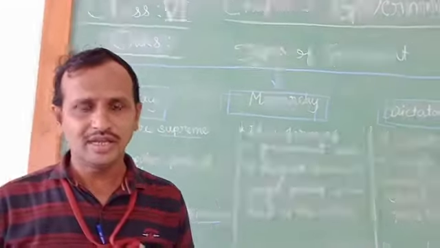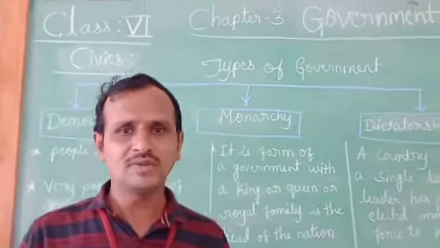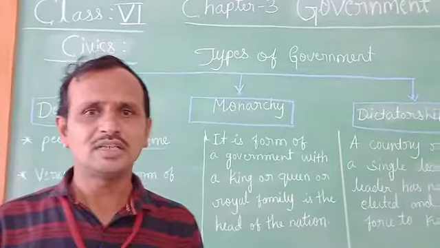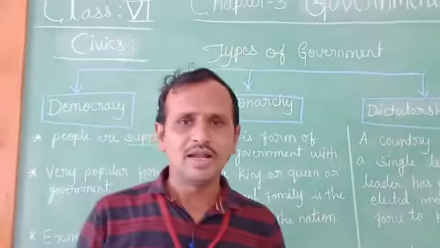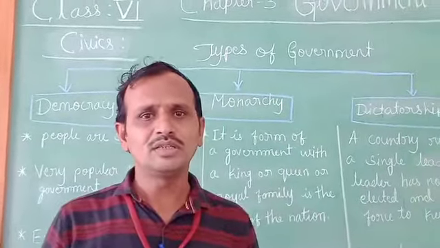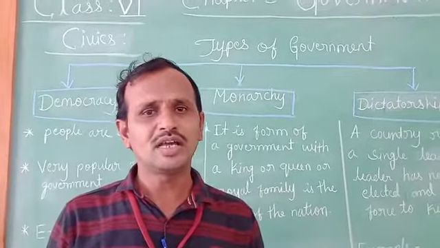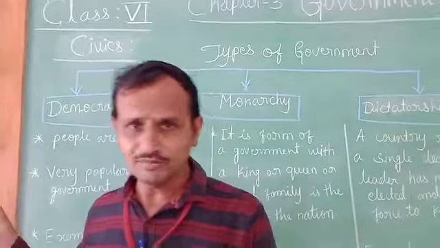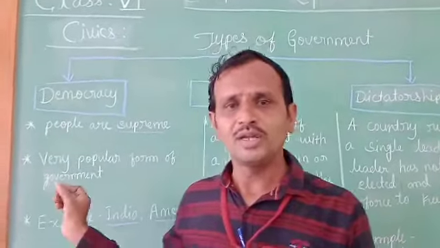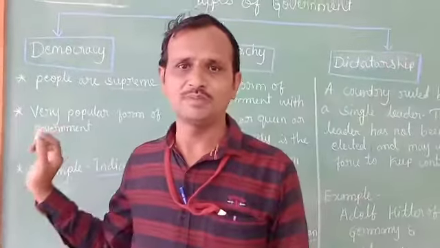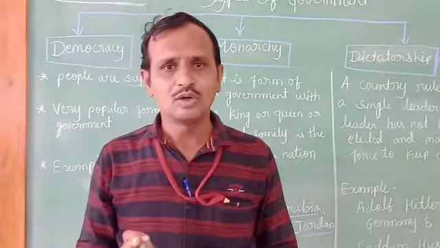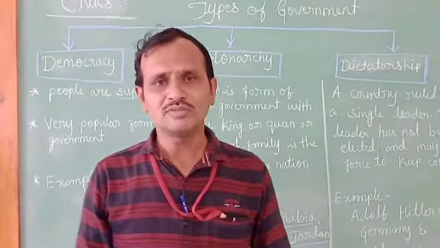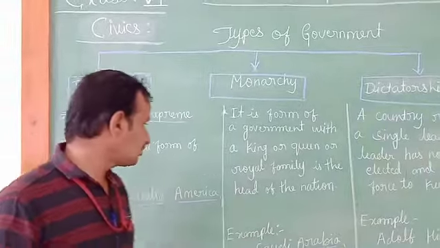After the election, they form the government, and the representatives are directly responsible to the people. Also, here the government works based on the opinion of the people and gives more importance to it. That is why it is very important.